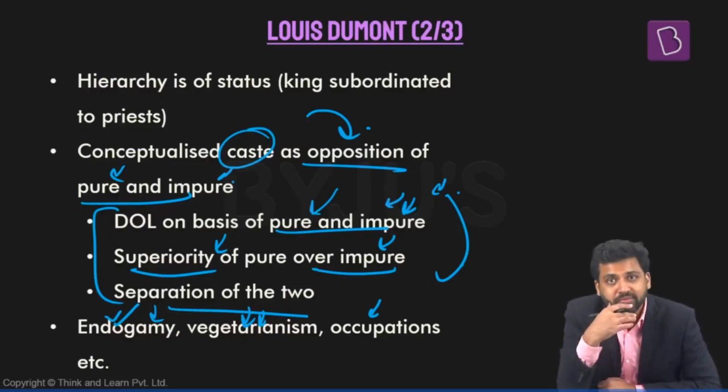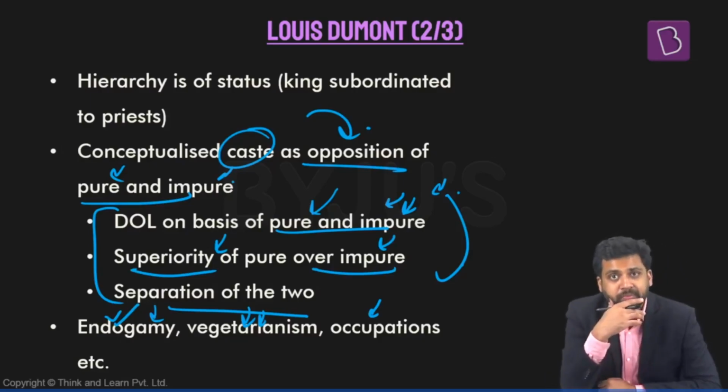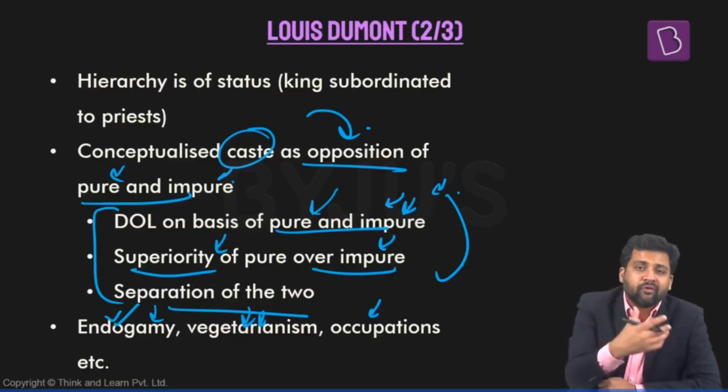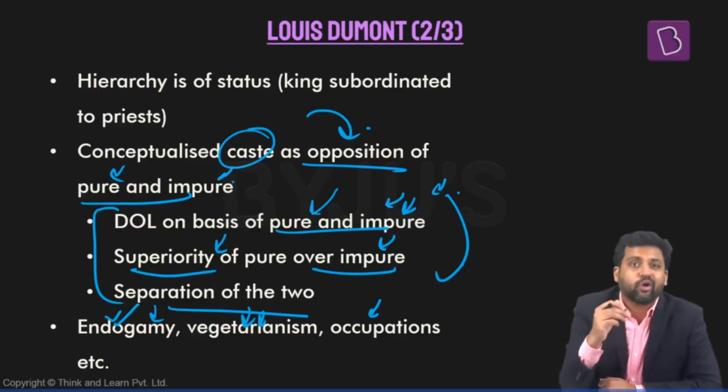The way food is exchanged, the way different kinds of goods and services are exchanged. For example, if let's say someone belongs to washerman, washerwoman caste, right? So when they're washing clothes of others, they are becoming impure in the process. Those whose clothes get washed become pure in the process, right? So that way, purity and impurity levels are maintained.